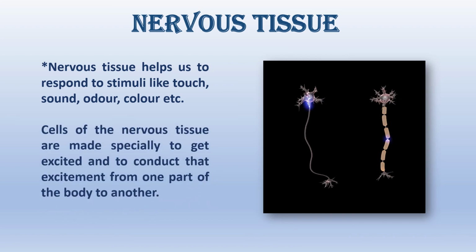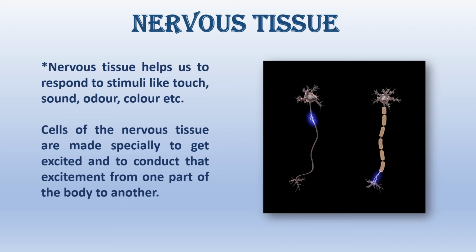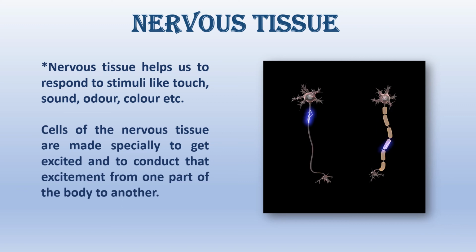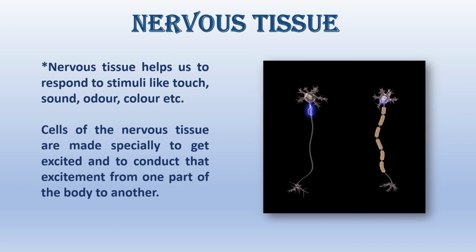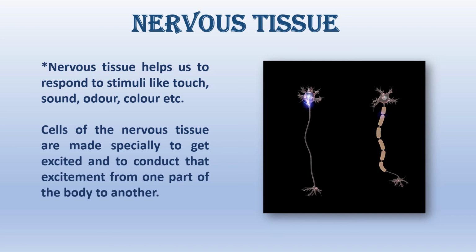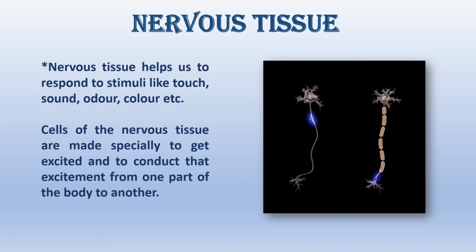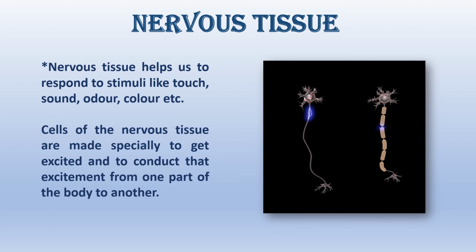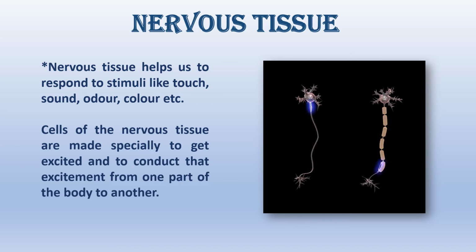Now, cells of the nervous tissue are made specially to get excited and to conduct that excitement from one part of the body to another. So the minute I see a color or sense a smell, you see how these neurons pass electrochemical impulses quickly from one to the other, till the brain tells me, okay, this is the smell, this is the color, this is the feel of it, etc.